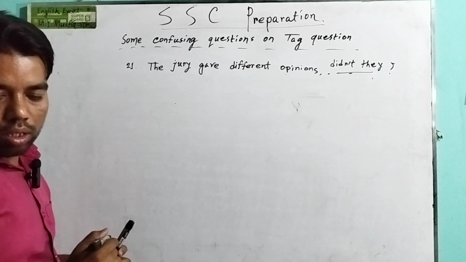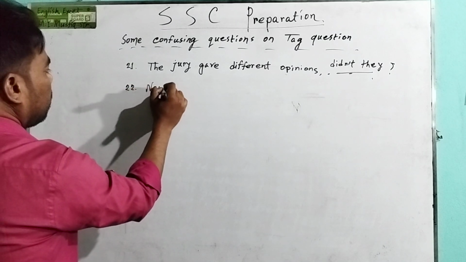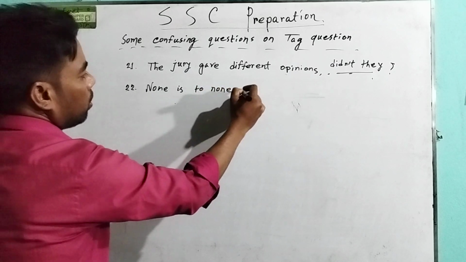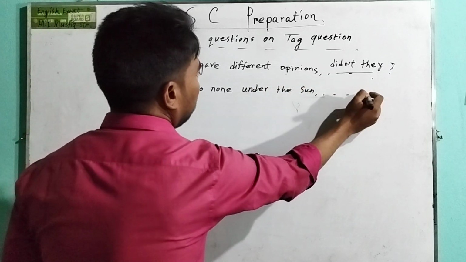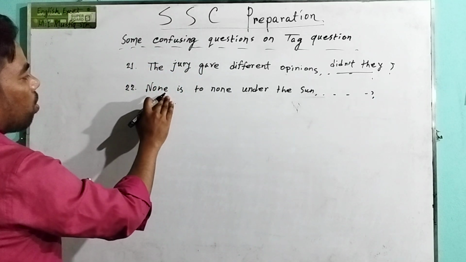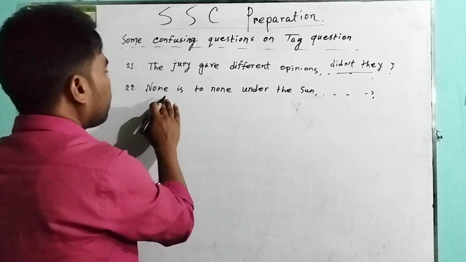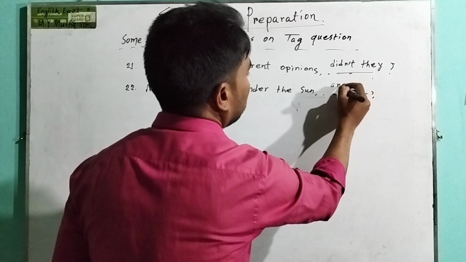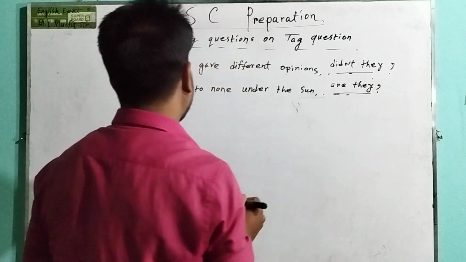Question 22. None is to none under the sun. Here none is a negative word and it is an indefinite pronoun. That's why we have to take they instead of none. So are they? The answer will be are they.